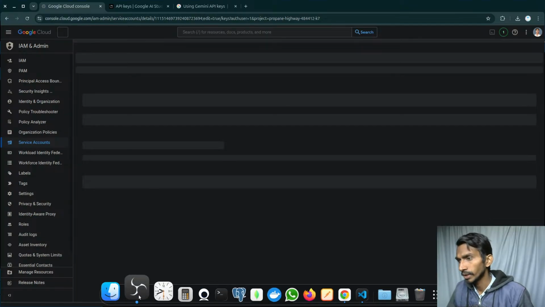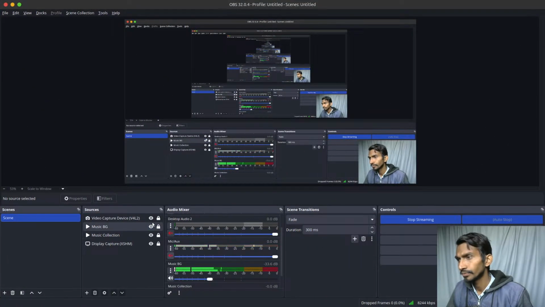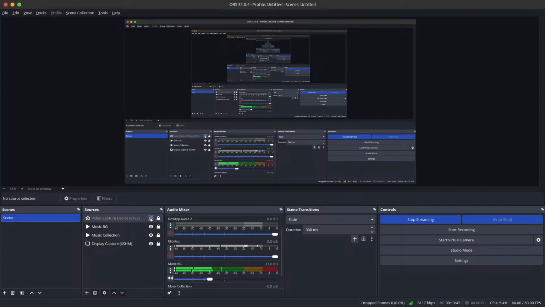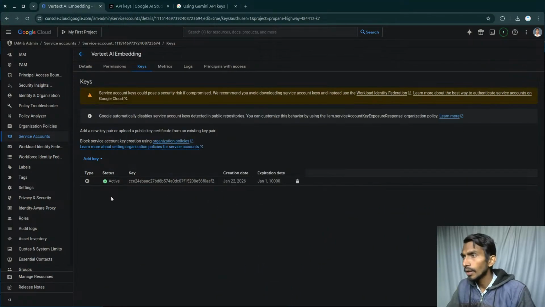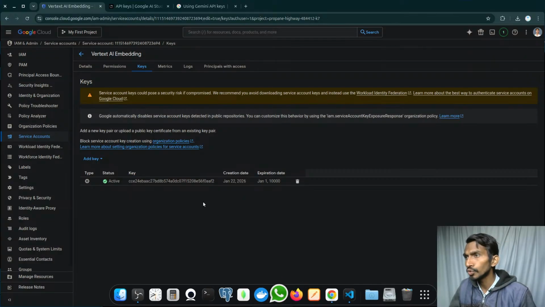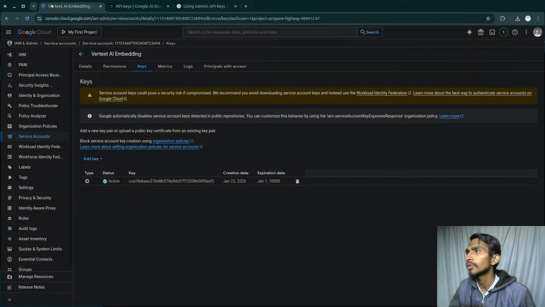It should be visible over here. Just a sec. Alrighty, so the key got created. I already have the Vertex key, and in order to use that, I have to specify the paths and all.